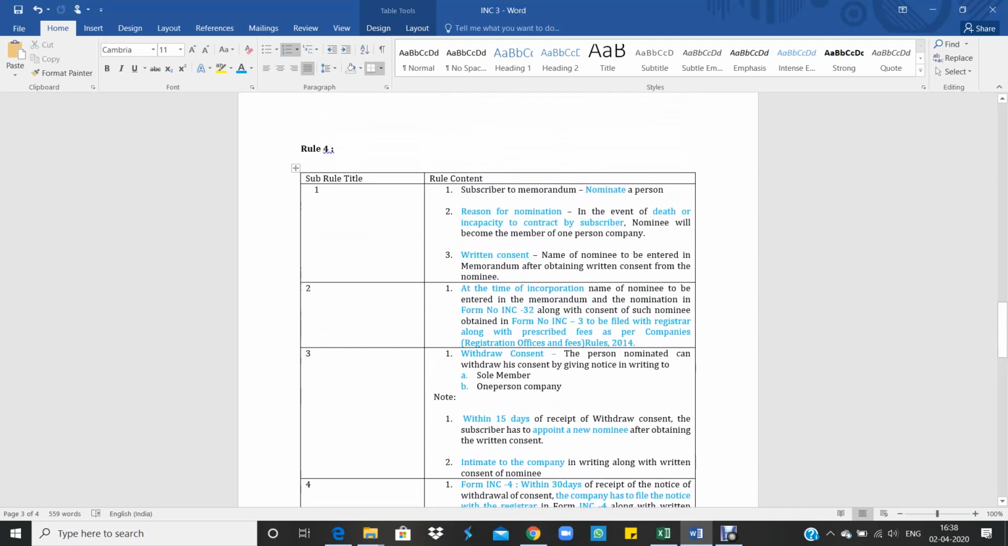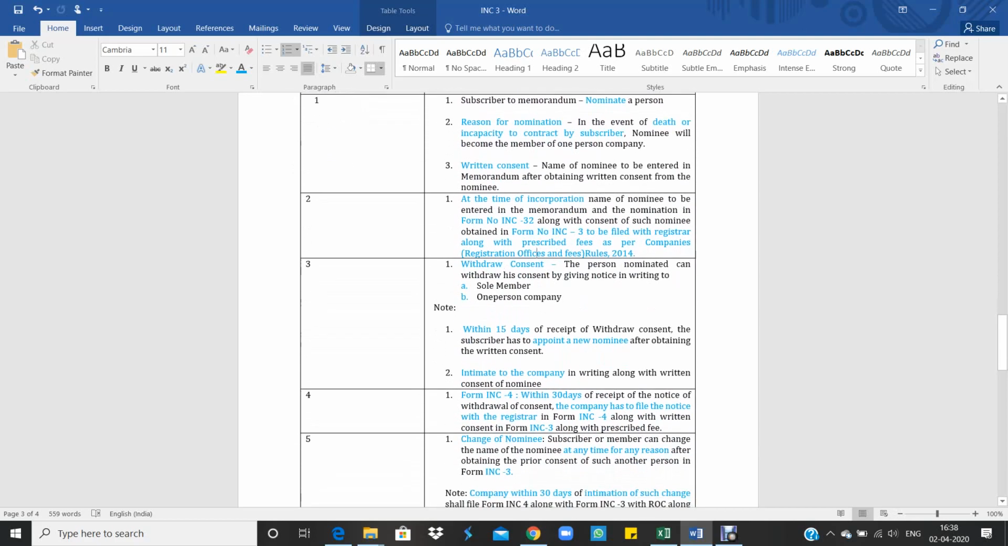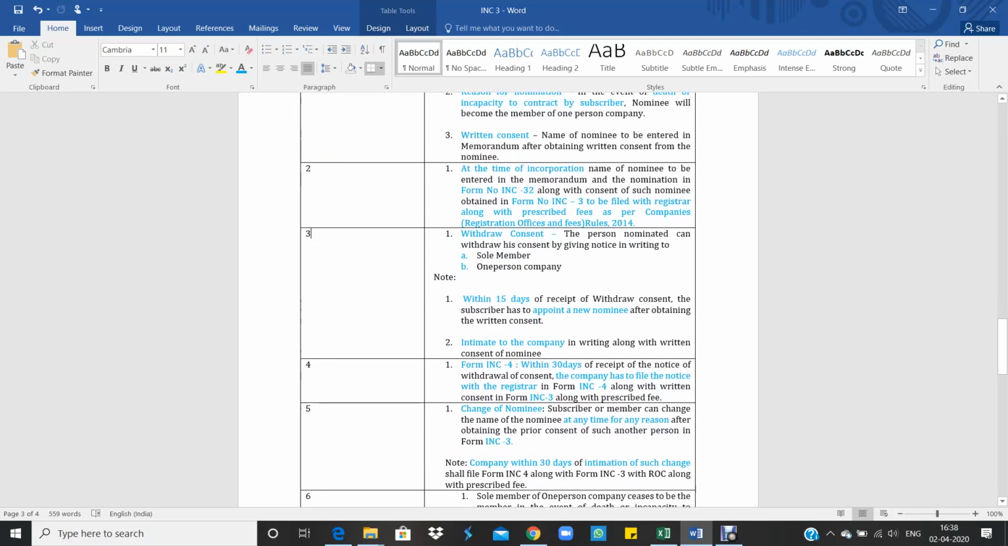Then let's go to rule 4, sub-rule 3, withdrawal of consent. The nominee has an option that he can withdraw his consent. Suppose at the time of incorporation, the nominee has given his consent in form INC 3 and the subscriber in this one person company has filed the form INC 3 along with INC 32 to the ROC. But suppose the nominee appointed at the time of incorporation does not want to continue as a nominee, he can withdraw his consent.